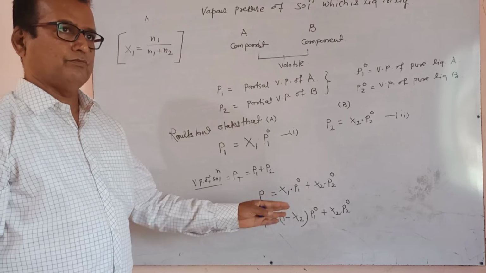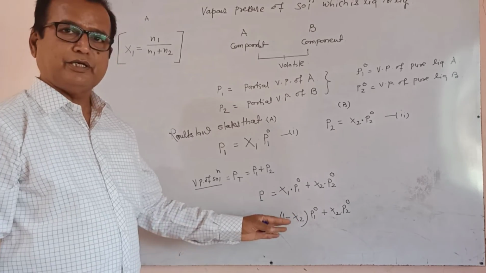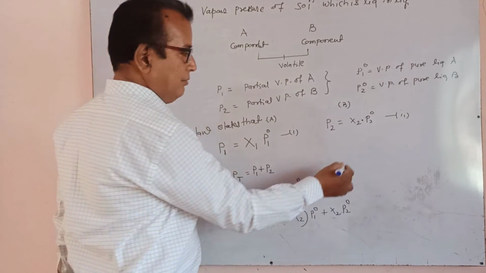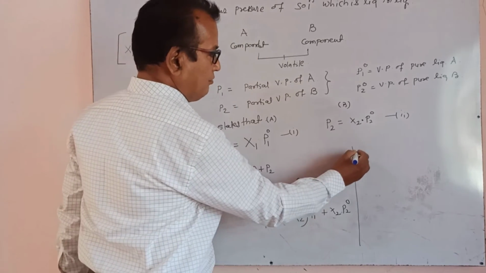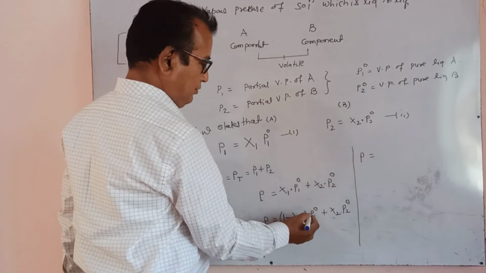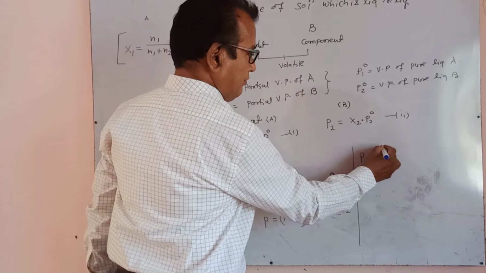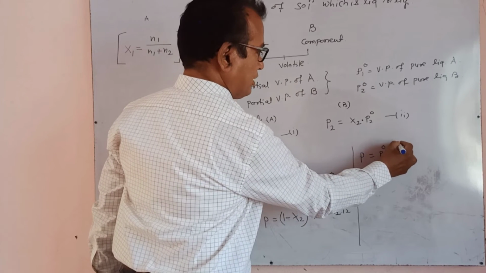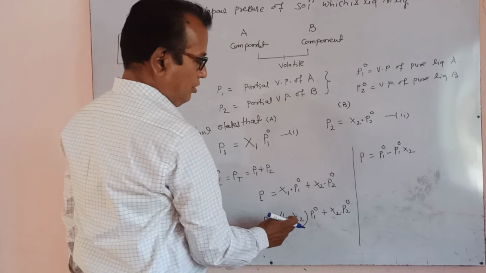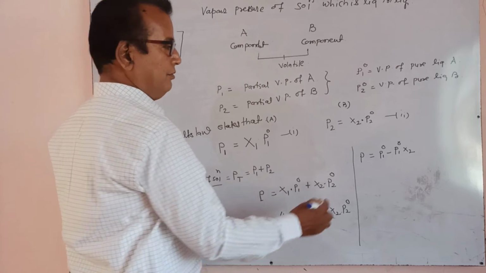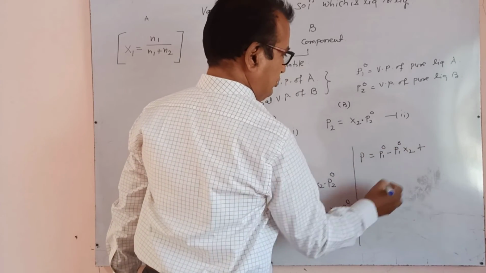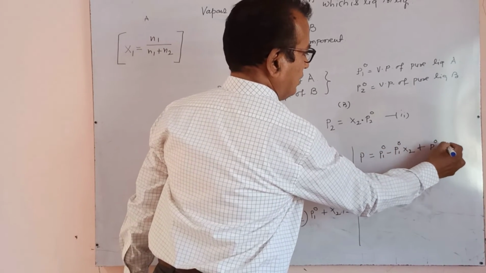Then you can multiply and carry the equation forward. P, the vapor pressure of solution, is equal to P1 naught minus P1 naught x2 plus P2 naught x2.